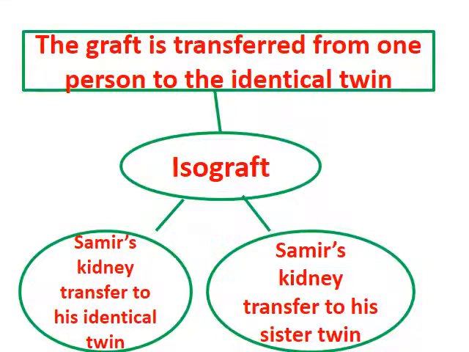Isograft is the graft that's transferred from one person to his or her identical twin. So whenever we have isograft, we should have identical twins, not only twins, identical. An example is that a brother can be transferred a graft to his identical twin sister.